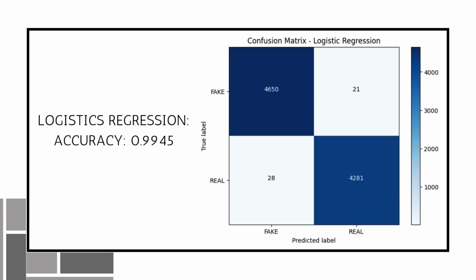This page shows the confusion matrix and accuracy of the logistic regression model. A confusion matrix is a tool used to evaluate the effectiveness of model classification. It compares the predicted value with the true value, divided into four regions. I believe everyone is very familiar with this metric already, as we learned it in class. Overall, the accuracy of logistic regression reached 99.45%.